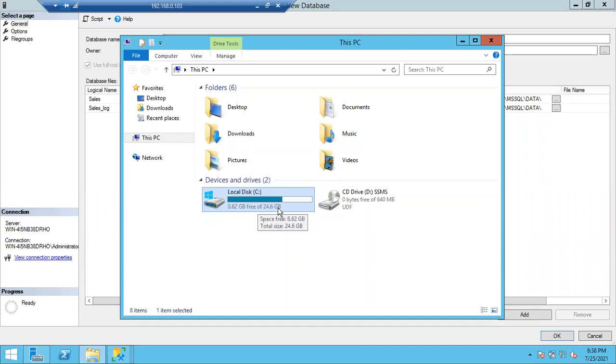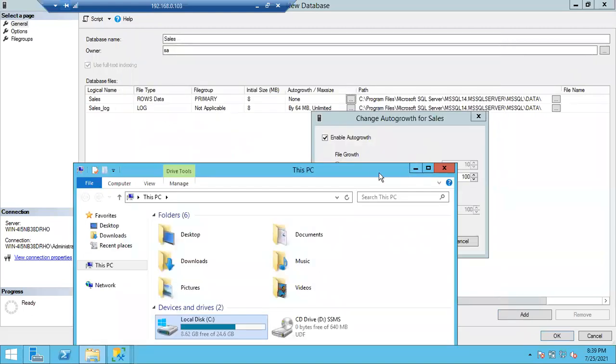In case I have 100 GB in the C drive, it will grow up to 100 GB. Again, it depends upon the requirement. I'm not saying it will keep on growing. If application-side data is coming, the database will increase and the files are going to be increased. If there is no data coming, the file size should stay as it is. Till what level it can grow, you can mention here.